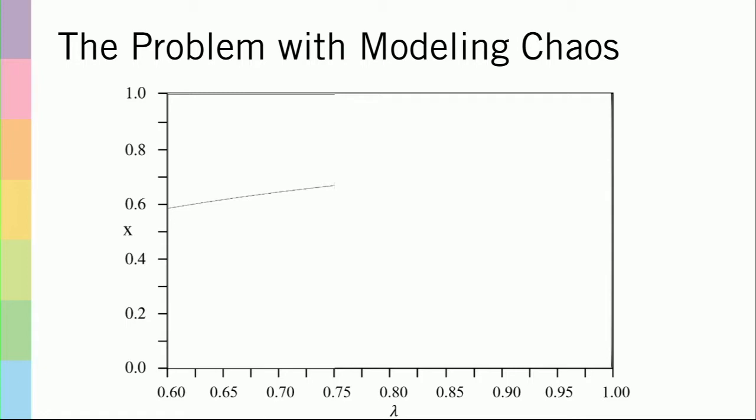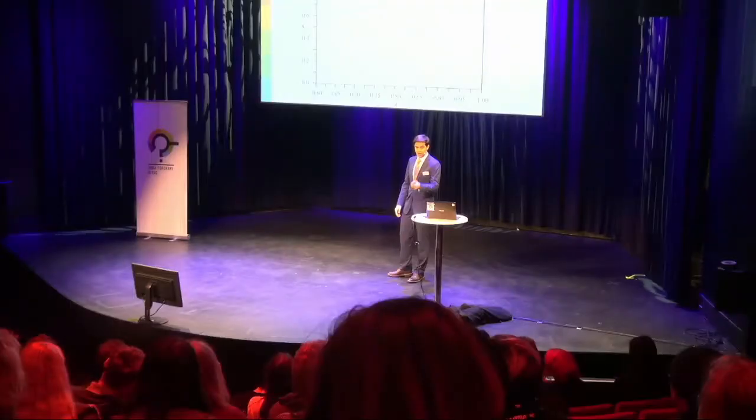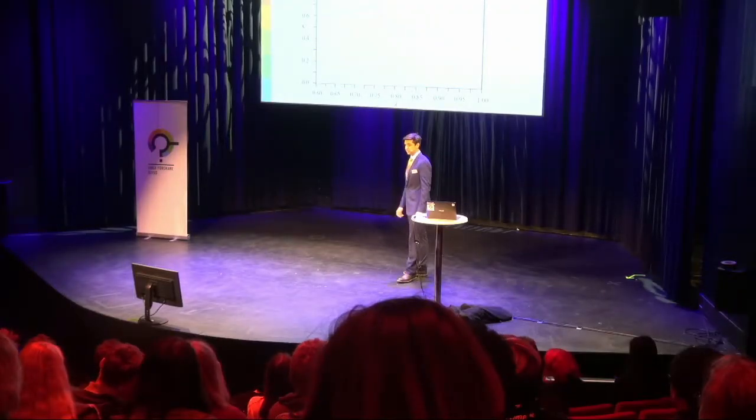At lambda equals 0.75, this process undergoes something known as a period doubling bifurcation. So now, rather than approaching a singular fixed point, it's going to fluctuate back and forth between 2 points. Now, in physical terms, what this means is that the population has 2 possible values it can take that it swings back and forth between. Now, as lambda approaches 1, the system becomes more chaotic.